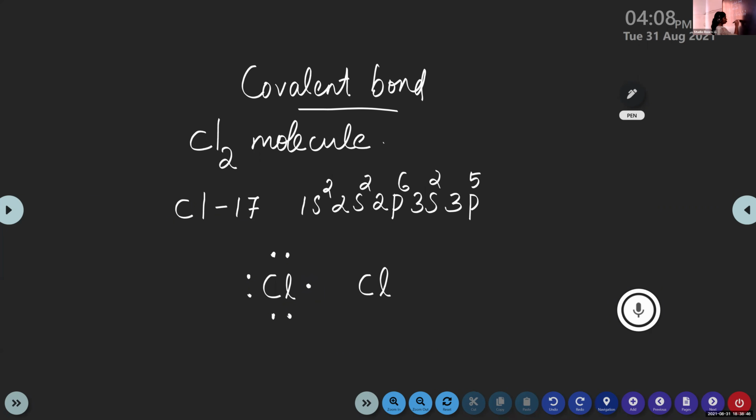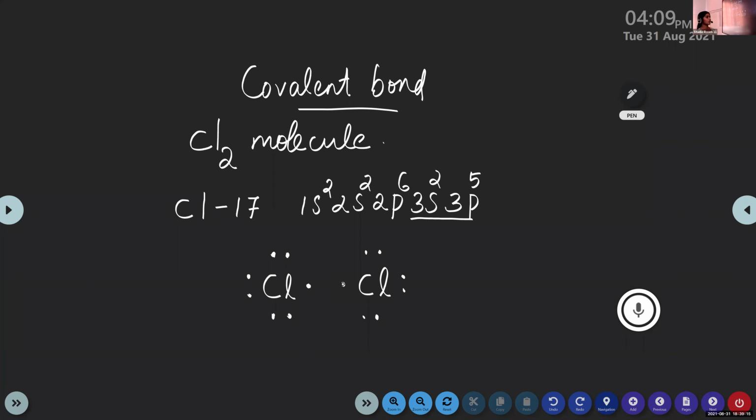So we can draw another chlorine atom with the same 7 electrons, because 7 electrons are there in the outermost shell. 5 plus 2, right? You have to always consider the number of electrons in the outermost shell, not the subshell. So here 3 is the outermost shell. So 5 plus 2, 7 is the number of electrons in the outermost shell. Each chlorine atom has 7 electrons.